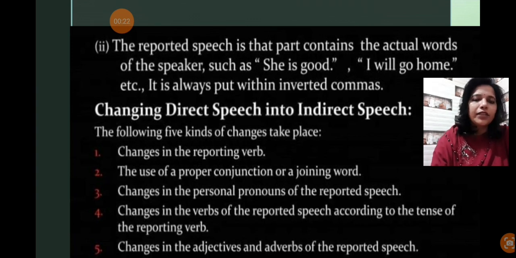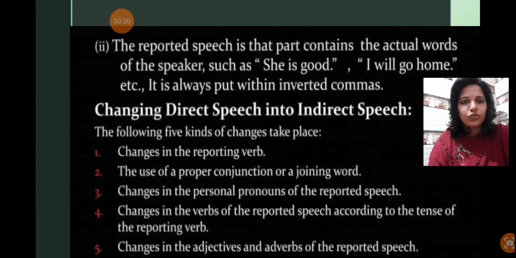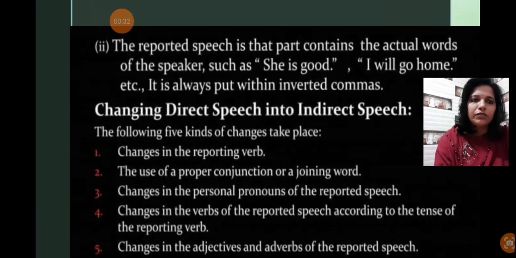As I mentioned, if the reporting verb is in present tense, then there would be no change. It will be similar in the present tense. And if it is in future, then there will be no change. It will be in future. But if the reporting verb is in past tense, then we have to make the changes accordingly. There will be everything in the past tense